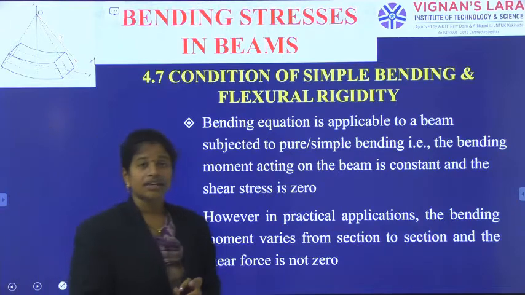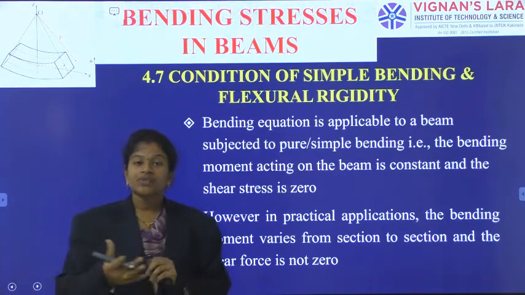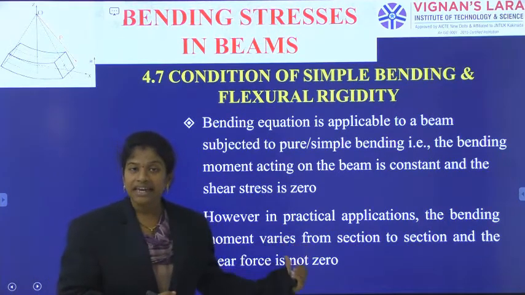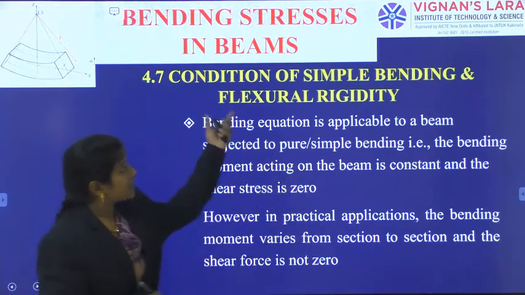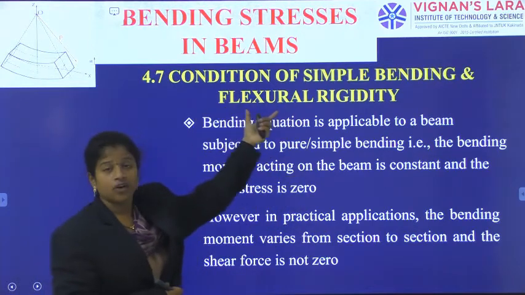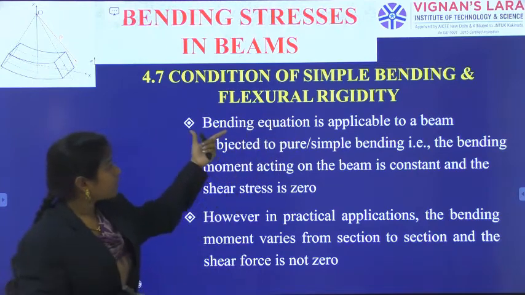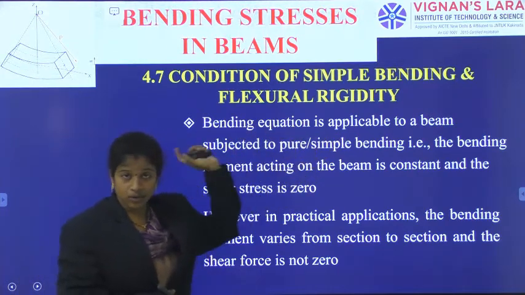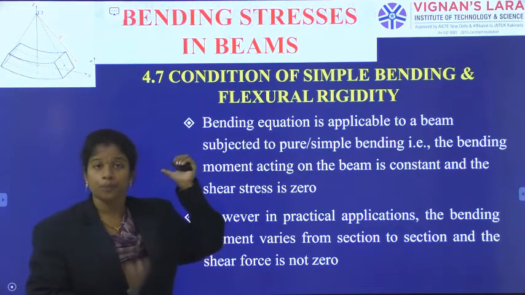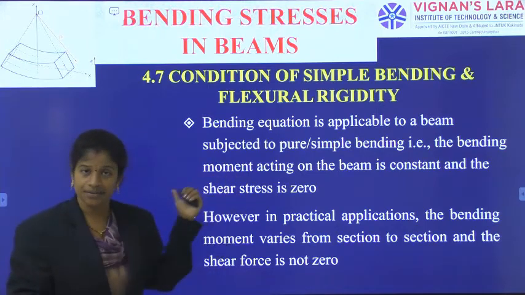Now we look at in which cases this pure bending theory or its conditions will be followed. Conditions for simple bending and flexural rigidity. Now, the bending equation is applicable.